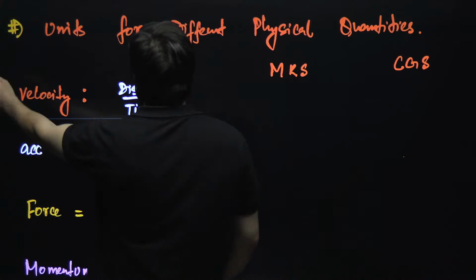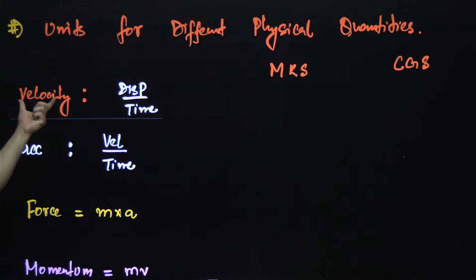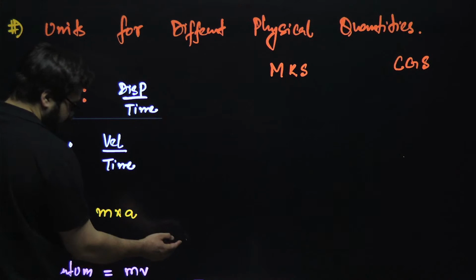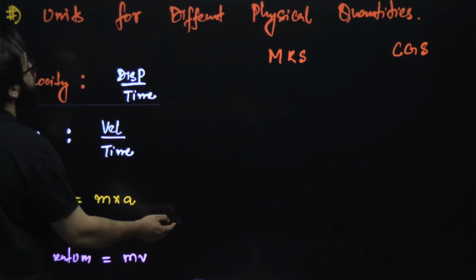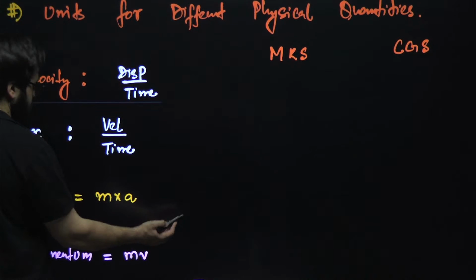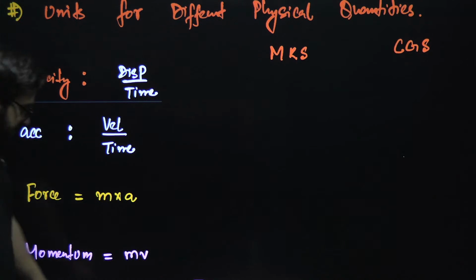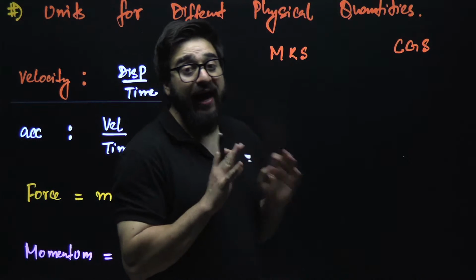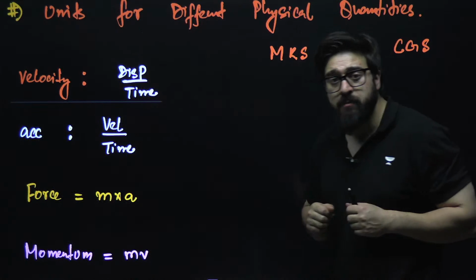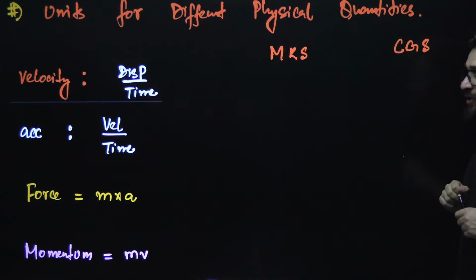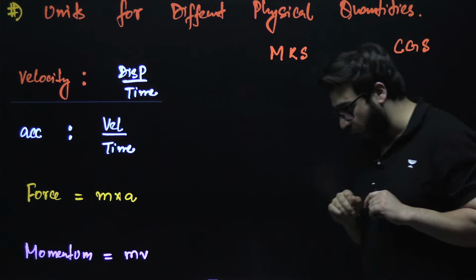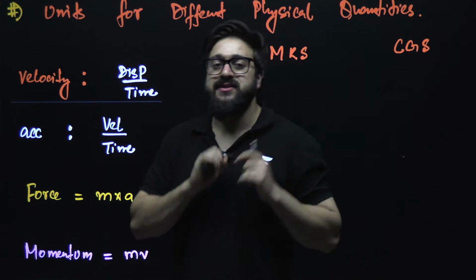Now guys, listen to me very carefully over here. Now we have got different physical quantities over here. Like we have got velocity. Okay. We have got acceleration. We have got force. We have got momentum. We have to basically write their units in MKS system. We have to write their units in CGS system. This is our job.